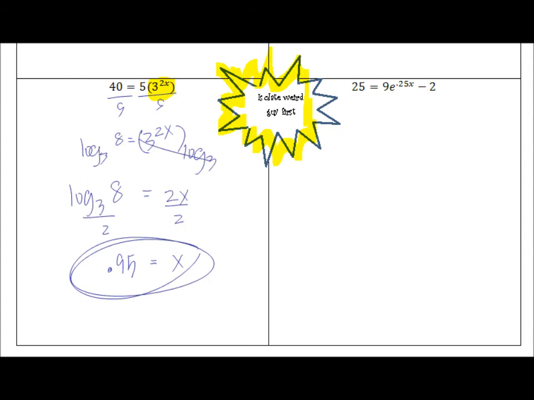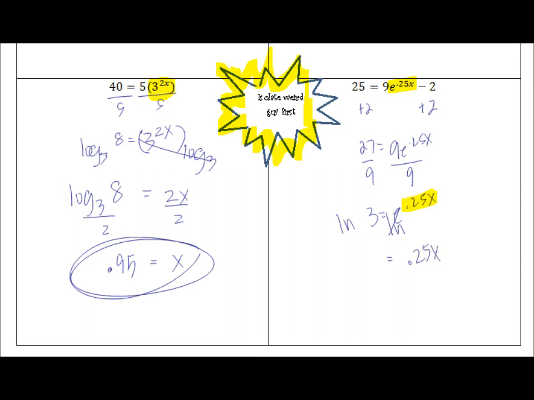In this last problem, we are going to use the same method, and we are going to isolate the weird guy first. Hopefully you agree that e to the 0.25x is the weird guy. In order to isolate him, we must first add 2 to both sides and divide by 9. Now, 0.25x is up in the exponent. To get a variable out of an exponent, we must use logs. For this one, we need to take the ln of each side, because that 0.25x is the power on base e. The ln of e cancels.